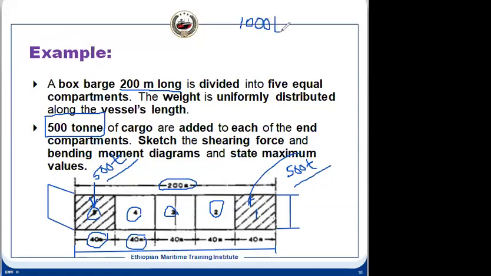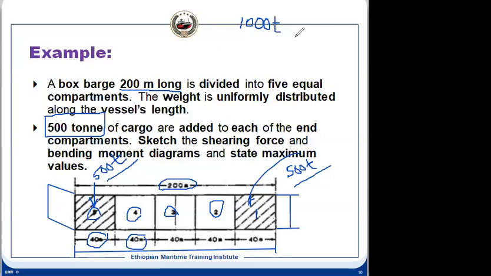So if the total mass added is 1000 tons and multiplied by g, that is the weight we can calculate. Let us not calculate g for now. This will also give the same reading, and at the end we can multiply it by g. So this is the mass that has been added. And due to this added mass, what has happened to the ship? The draft has increased.